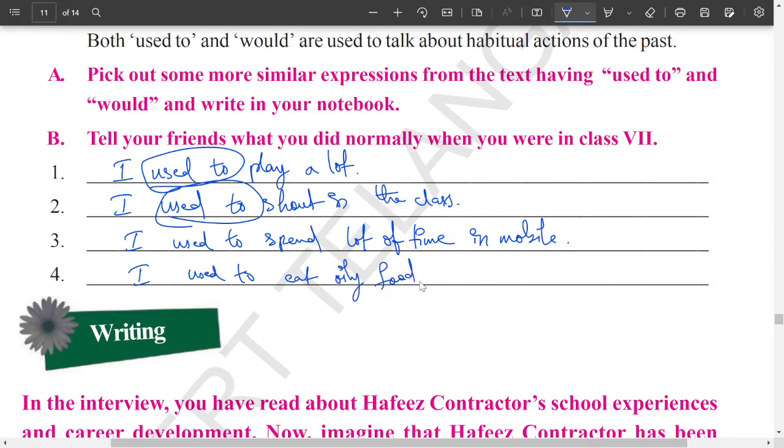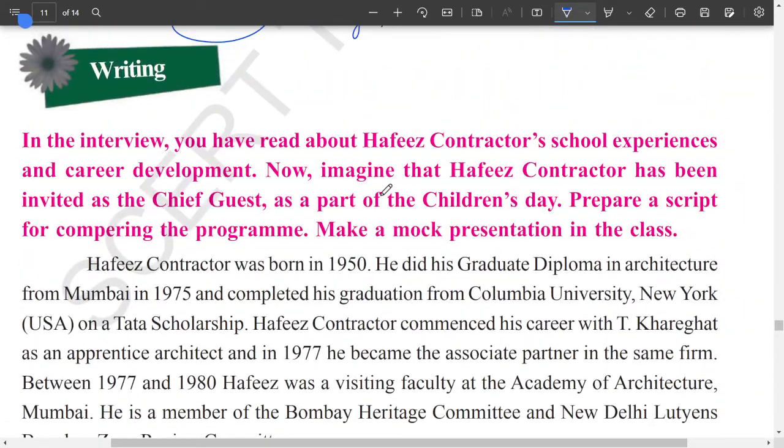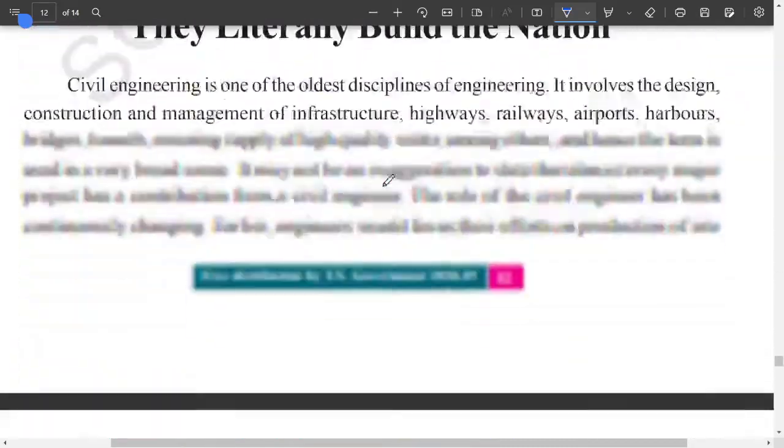That means at present I am not eating any oily food. So this is how "used to" is expressed. When you are using "used to", remember you are speaking about a past habitual action, and also that you no longer have that type of behavior or habit now. This is all writing that is not needed for you.